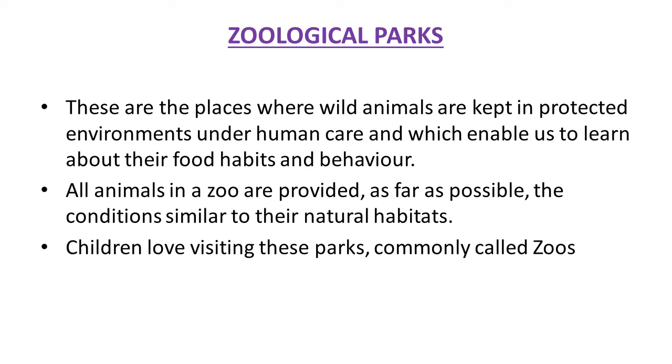All animals in a zoo are provided, as far as possible, conditions similar to their natural habitat. We can understand that in forest areas they have their natural habitats. So here the caretakers of zoological parks also try to provide them natural habitat-like conditions in zoological parks also. Children love visiting these parks, commonly called zoos.